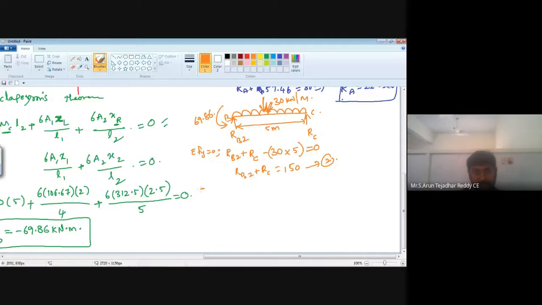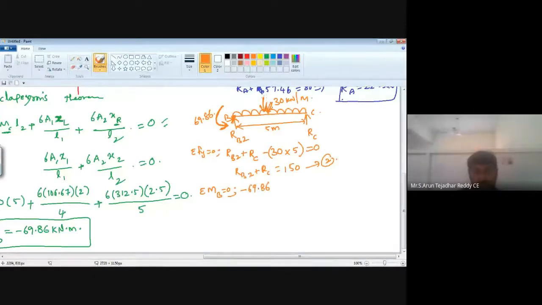Next, apply the other equation of equilibrium, that is moment about B is equal to 0. We can write RB2 into 0, then it is 0. So, don't write it, it is not required. Next, write the remaining moments, that is the 69.86 moment is moving in the anti-clockwise direction. So, take negative.